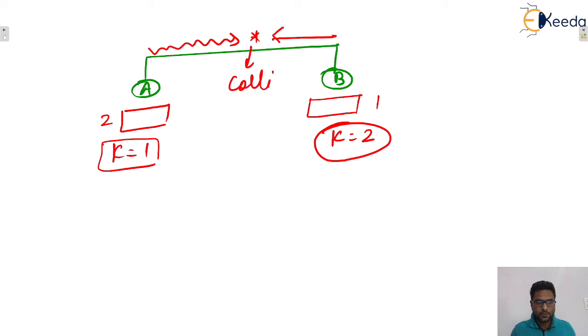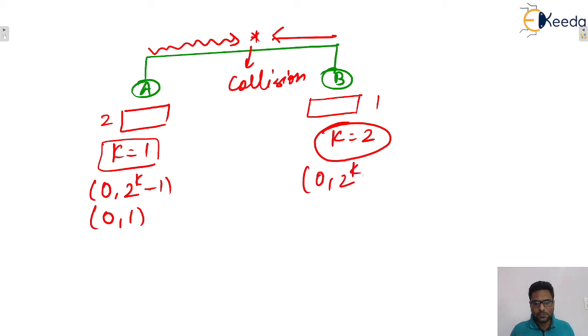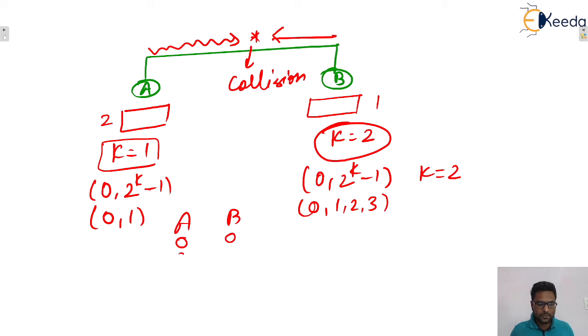They collide, so we will calculate the waiting time. The waiting range will be 0 to 2^k minus 1. For A, putting k equals 1, that is 0, 1. For B, 0 to 2^k minus 1, putting k equals 2, so 0, 1, 2, 3. So for A and B, 8 cases will be there: (0,0), (0,1), (0,2), (0,3), (1,0), (1,1), (1,2) and (1,3).